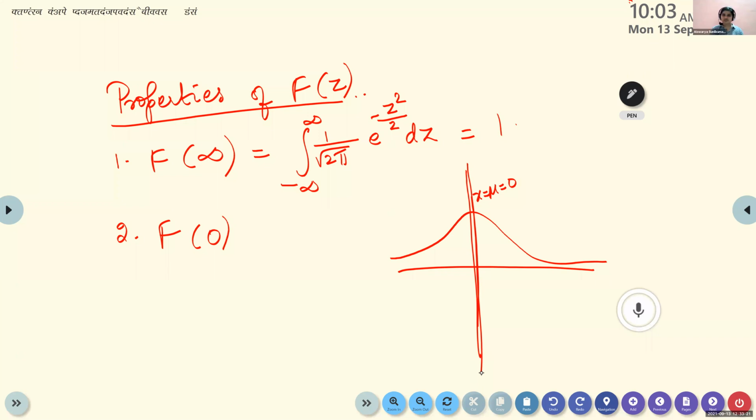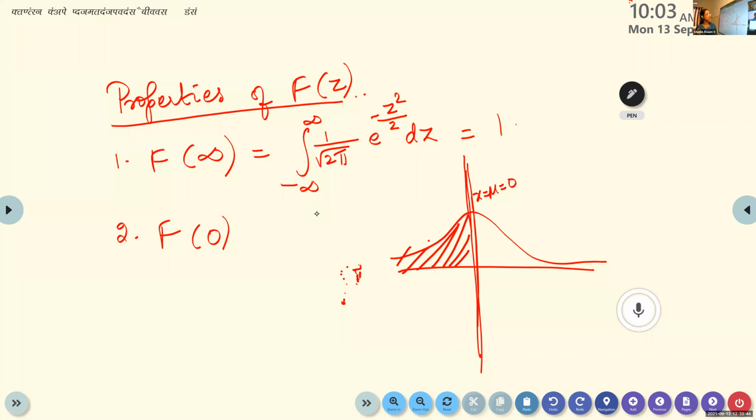Its full area is 1, isn't it? We take this line. So what will be the area up to this part? Half. It is 0.5. Is it clear? It is symmetric. Symmetric means it is divided into 2 equal parts.